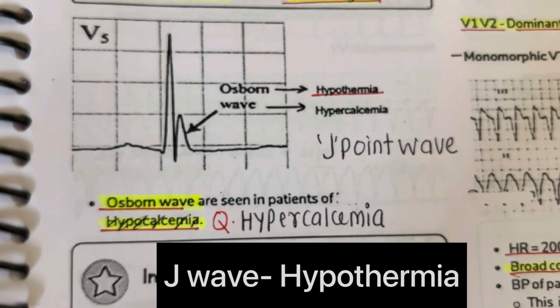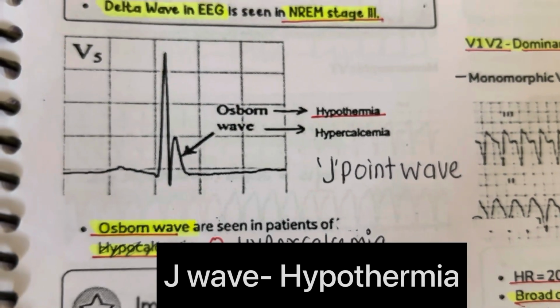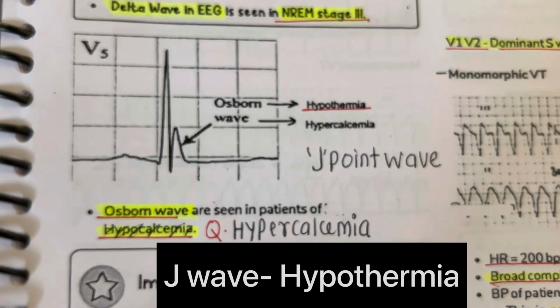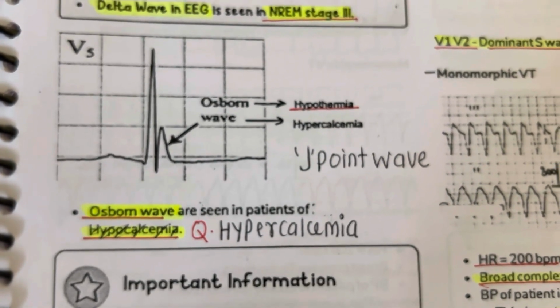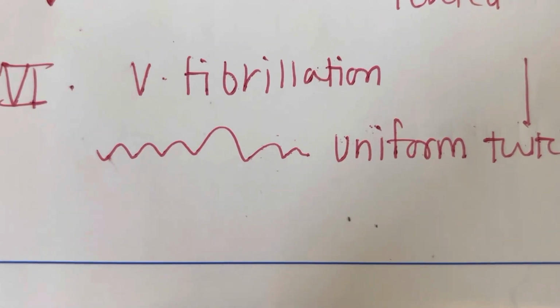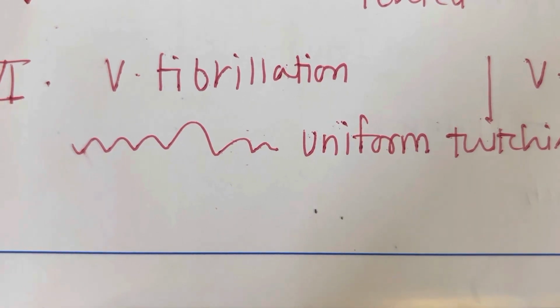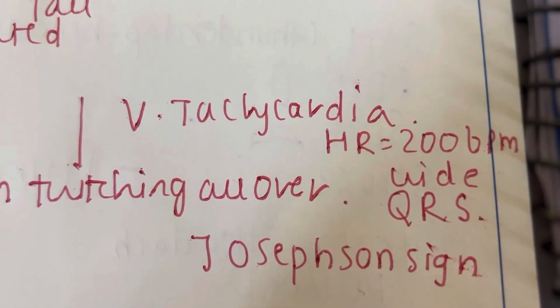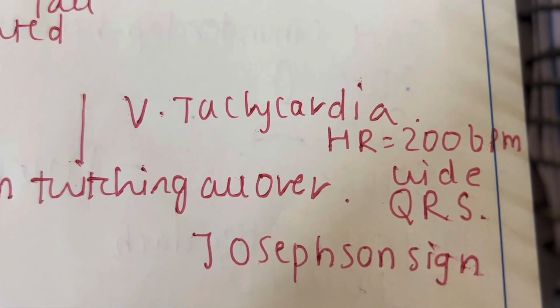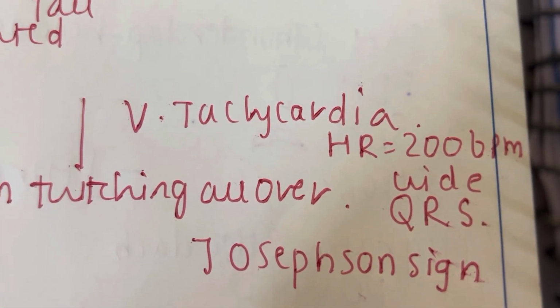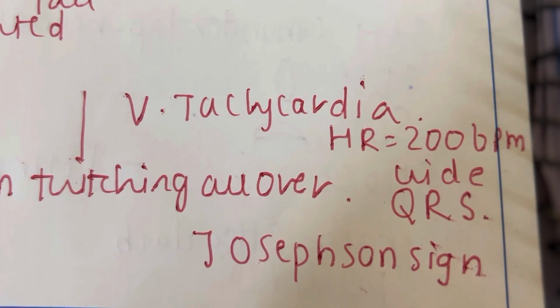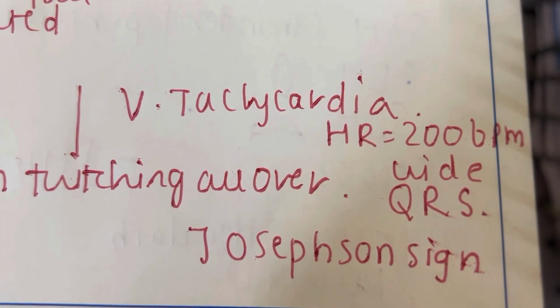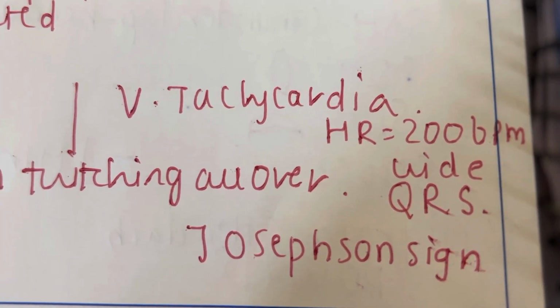Osborne waves are seen in patients of hypothermia and hypercalcemia, also called J-point wave. In ventricular fibrillation, we can see uniform twitching. In ventricular tachycardia, as the name mentions tachycardia, we can see heart rate up to around 200 BPM and wide QRS complex. Josephson sign is seen in ventricular tachycardia.